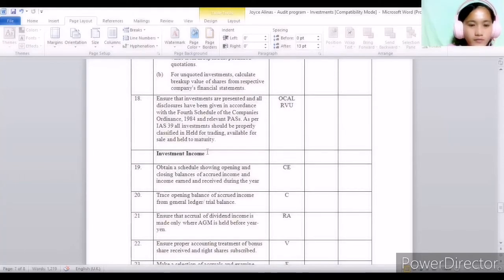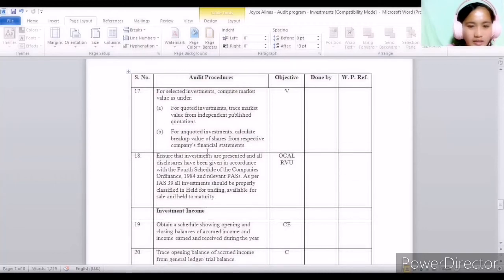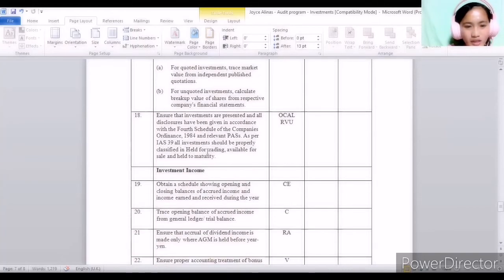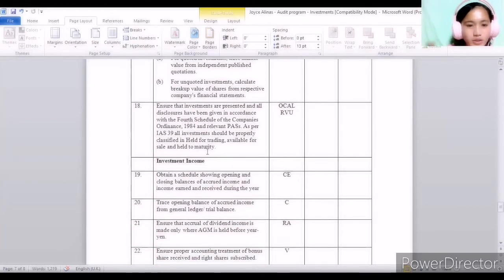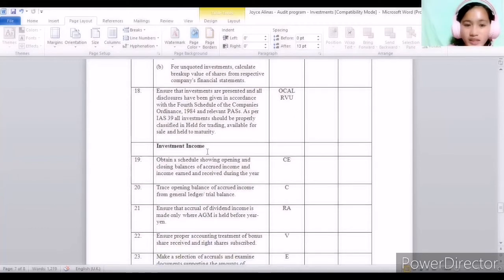So, the last audit procedure under tests of details is that we have to ensure that investments are presented and all disclosures have been given in accordance with the Fourth Schedule of the Companies Ordinance and relevant PSAs.